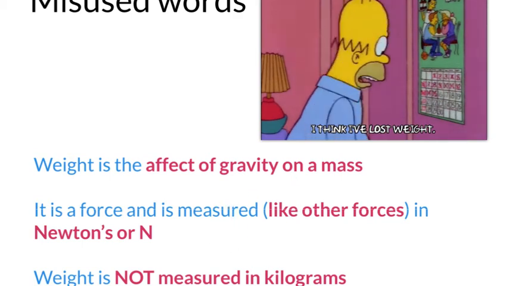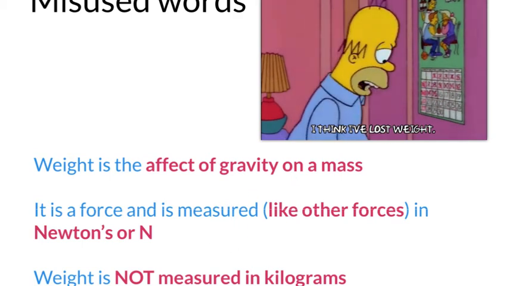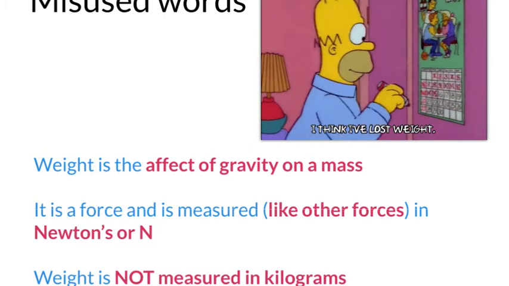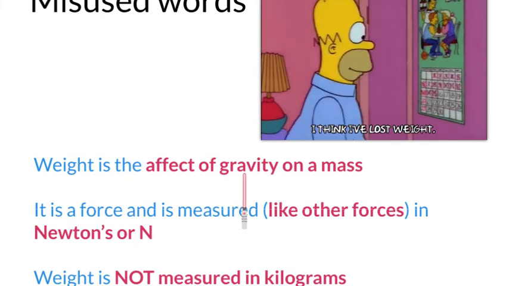Now this is a force. We're talking about gravity forcing it, so it's a force thing. And we measure this in newtons. The thing we actually talk about is a thing called weight. So weight is our mass times gravity. Now, in general terms, I'm just going to let you in on a little secret. The effect of gravity on a body is around about 10 times. So your weight will be 10 times your mass.